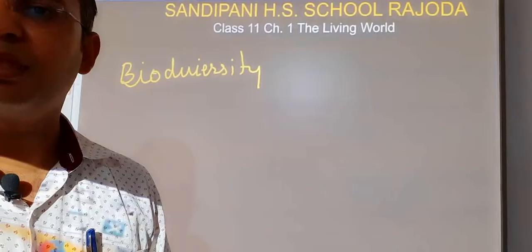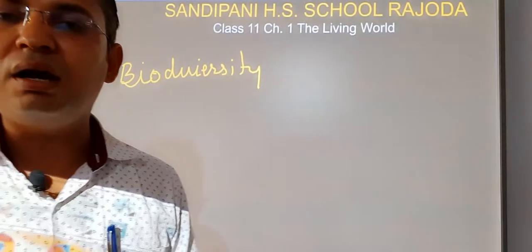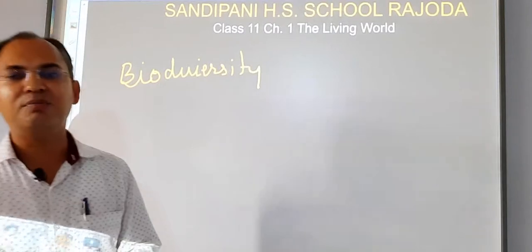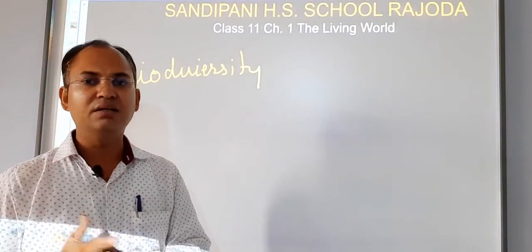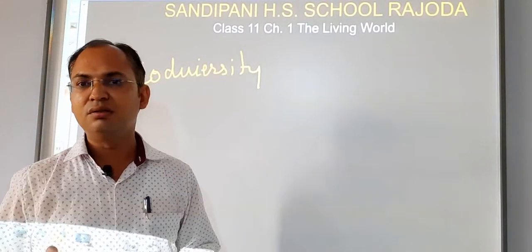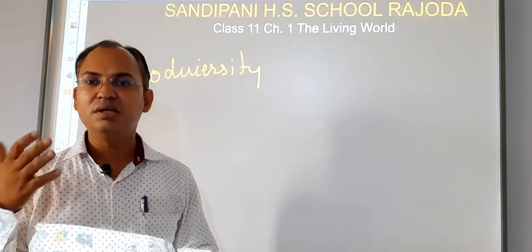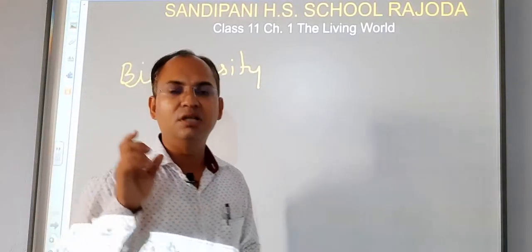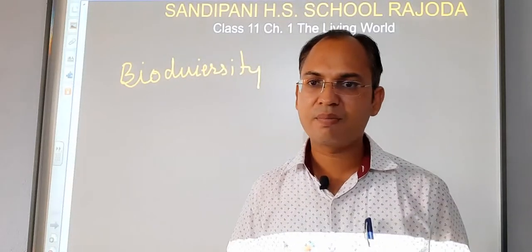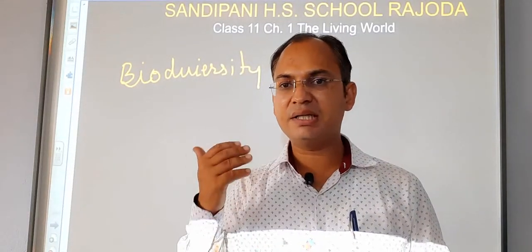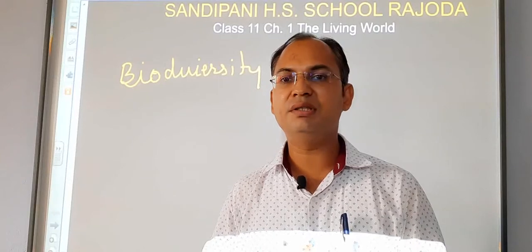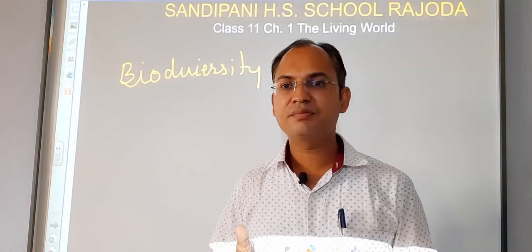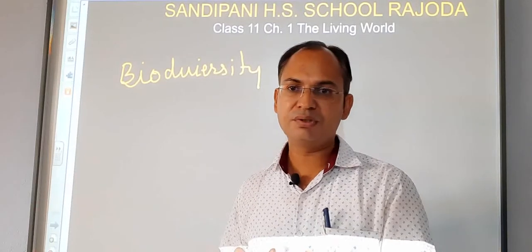Next students, if this huge number of different types of species is present on the earth, then it is very difficult to study each and every living organism separately. So in order to make the study of living organisms easy, scientists classify living organisms into different groups.